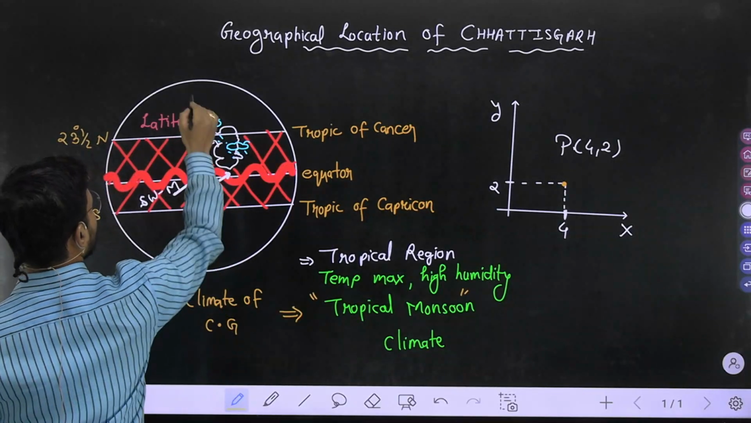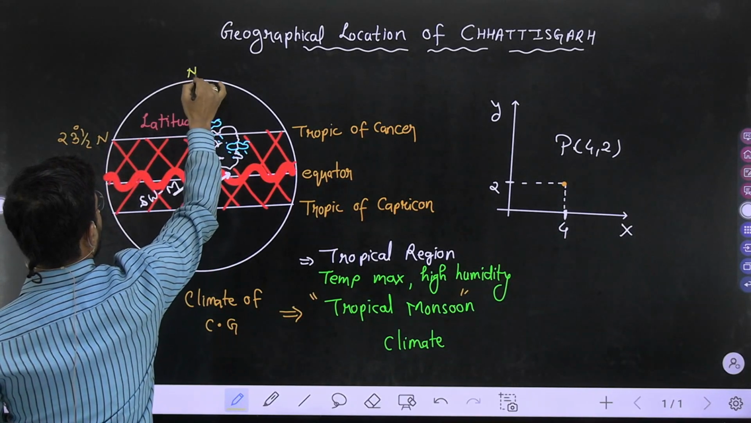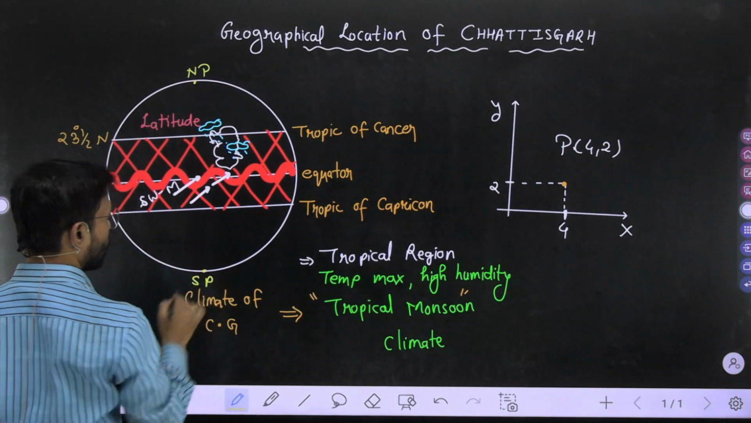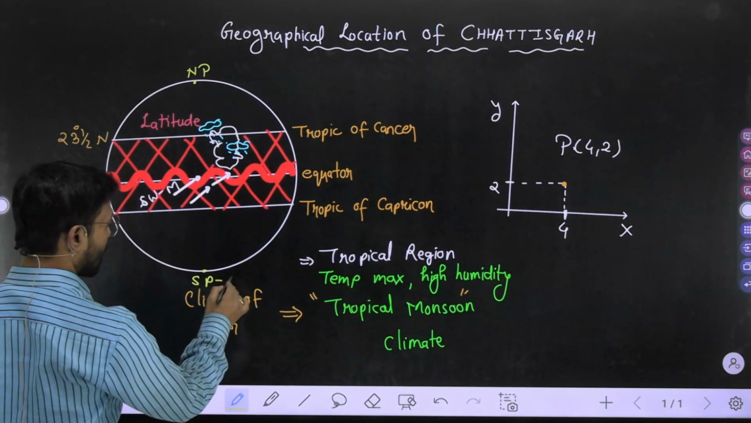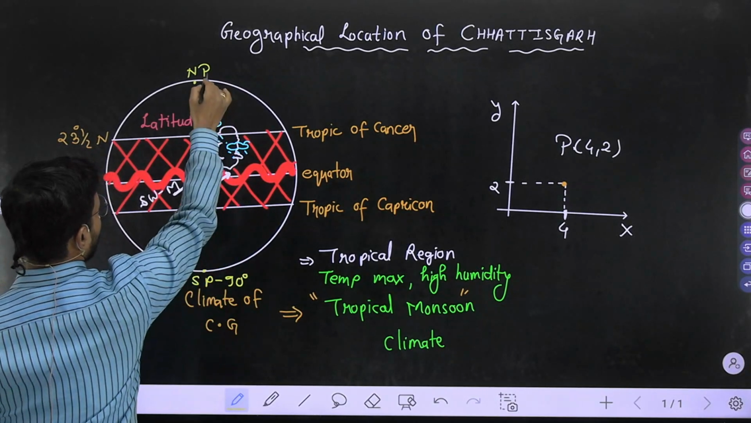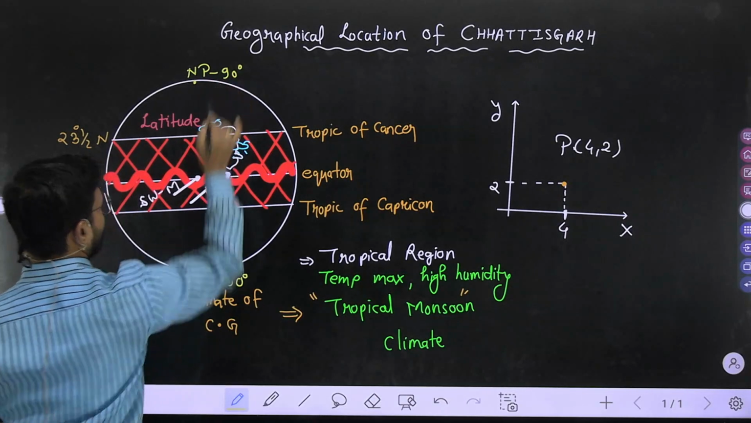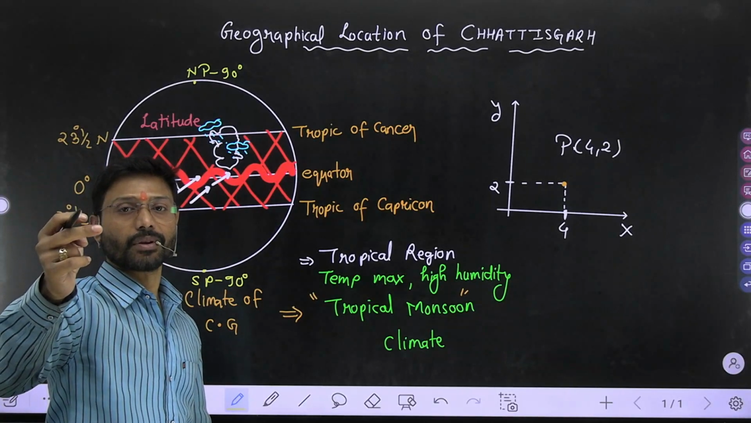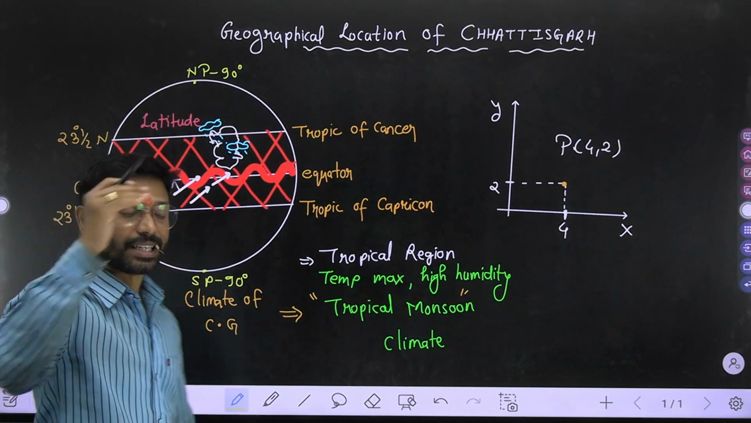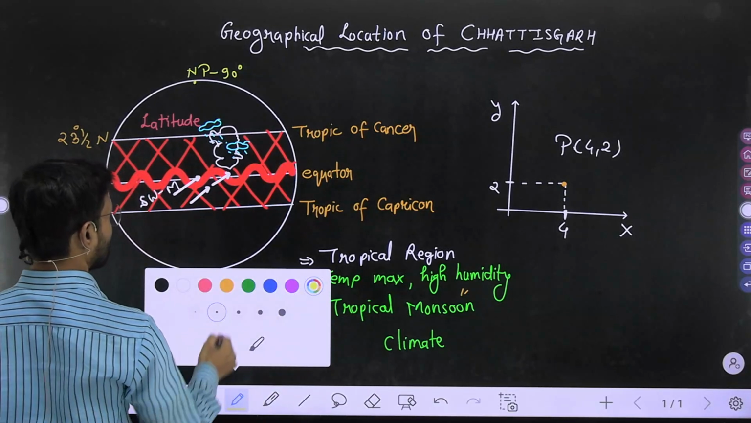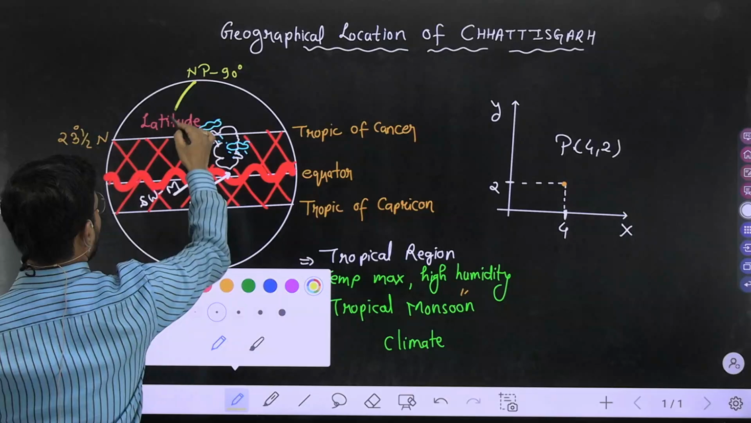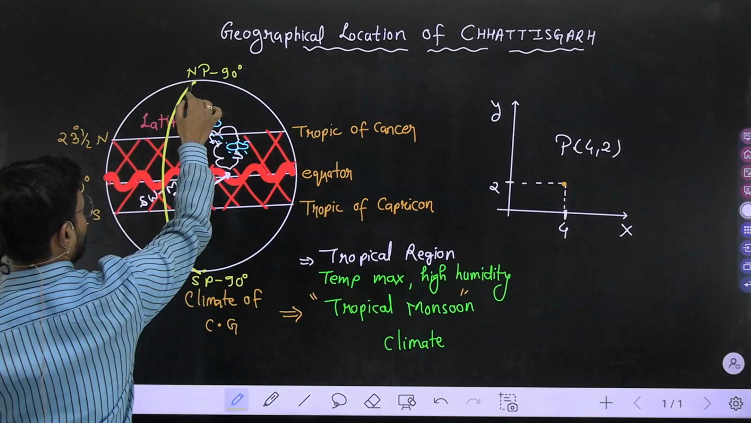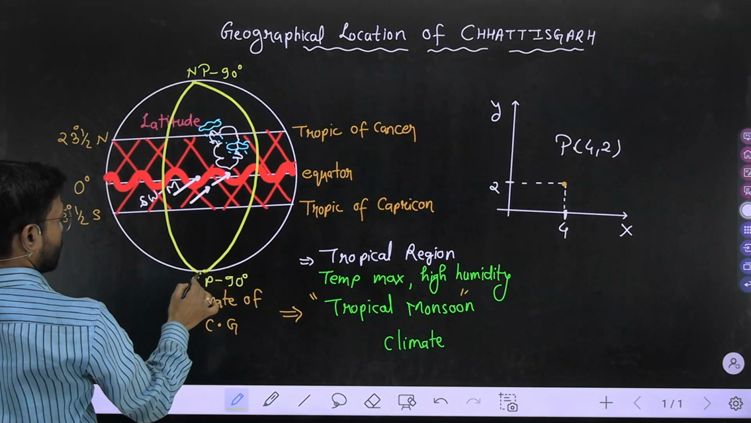Here it is, North Pole, and this one is what? South Pole. The value is what? 90-degree, my dear. Now you have to join this North Pole and South Pole by imaginary lines. Join it. Here is the imaginary line I am going to draw. Another imaginary line you have to draw here.